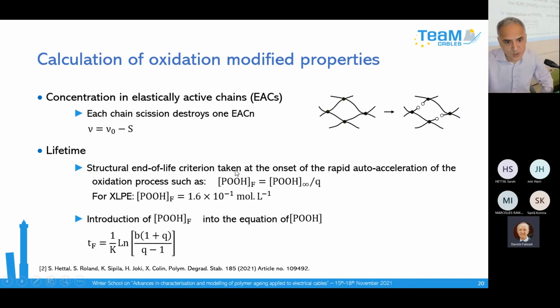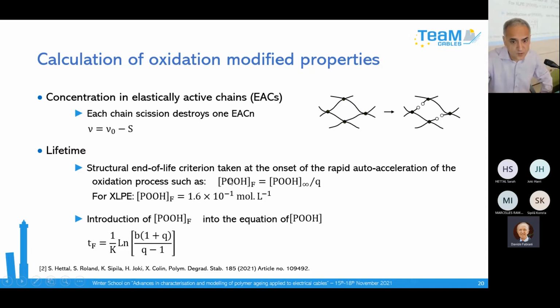And so in fact, to access this time of embrittlement, you can consider that since oxidation is very sharply auto-accelerated, when you have an important quantity of oxidation products, you also have an important quantity of scission, and so the rupture appears very rapidly.